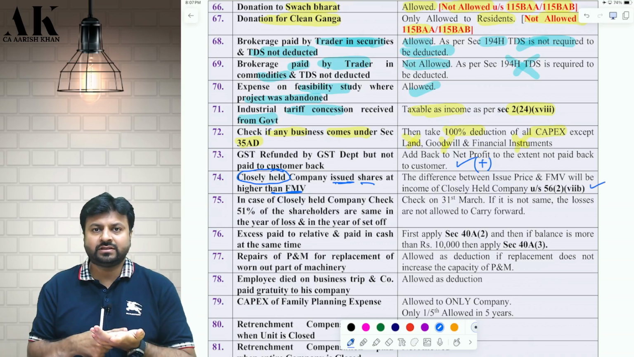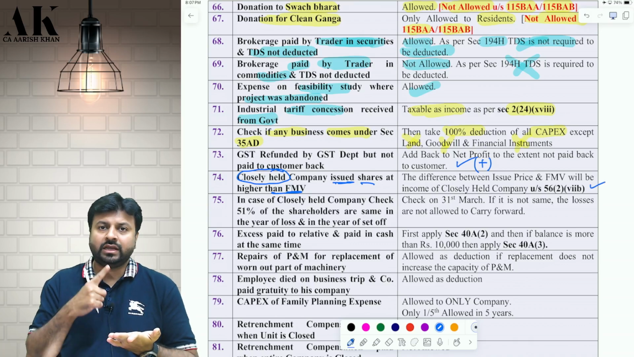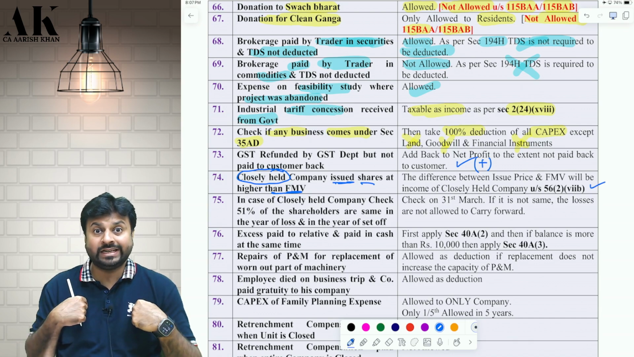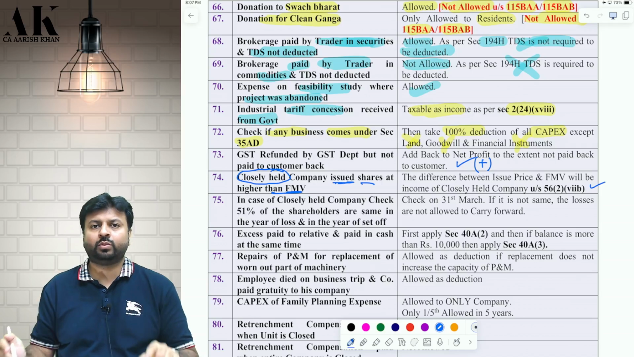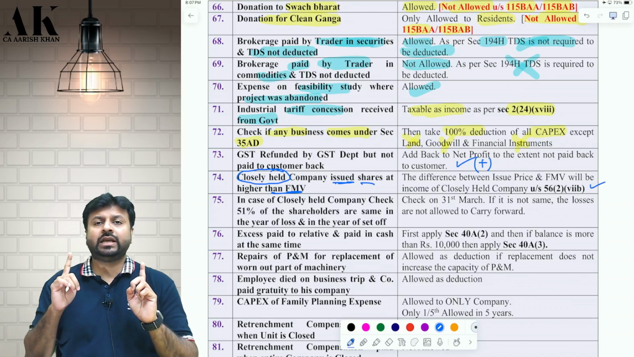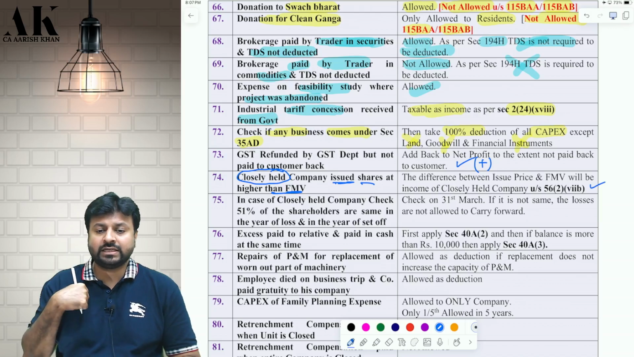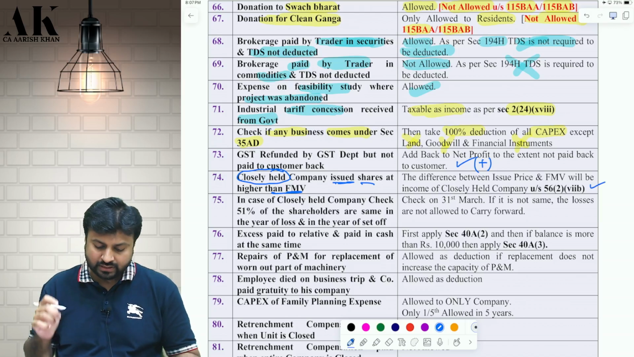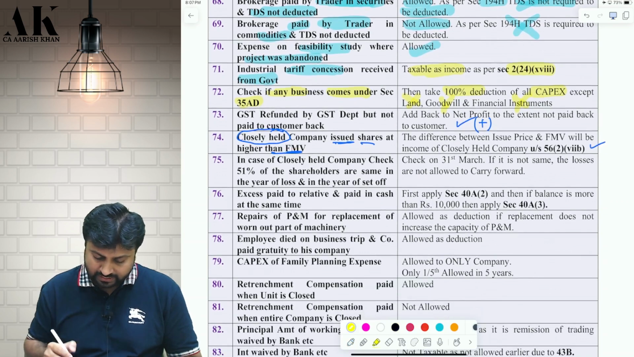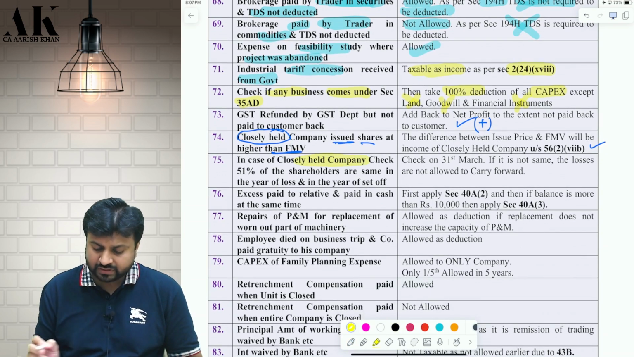So if the FMV is 30, I should issue at 30. This provision is not applicable to a widely held company. This provision is only applicable to a closely held company. If the FMV is 30 and I am issuing at 100, then 70 rupees will be considered as income from other sources for the company. Check it please.